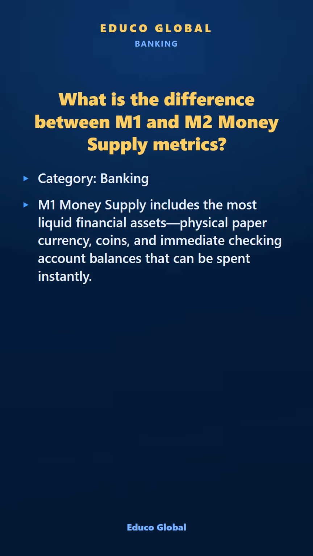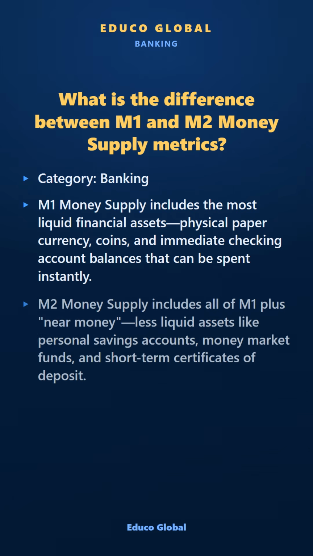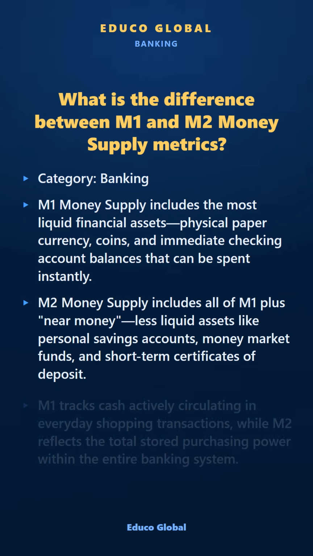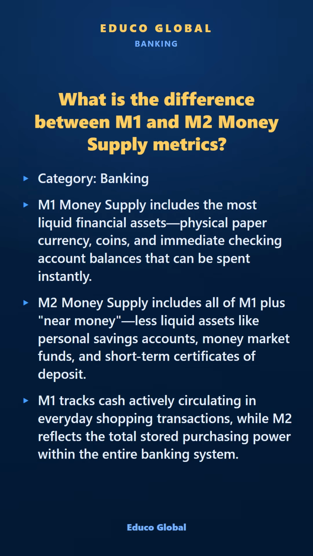that can be spent instantly. M2 money supply includes all of M1 plus near money, less liquid assets like personal savings accounts, money market funds, and short-term certificates of deposit. M1 tracks cash actively circulating in everyday shopping transactions, while M2 reflects the total stored purchasing power within the entire